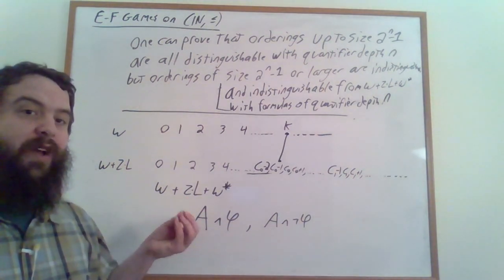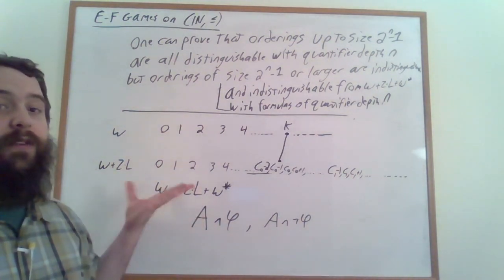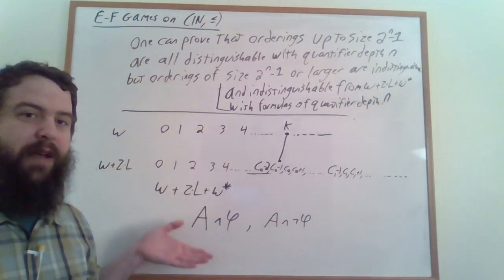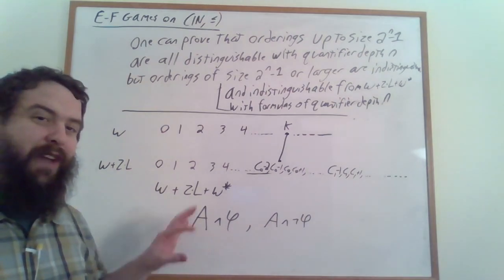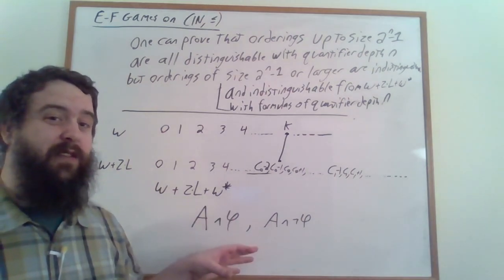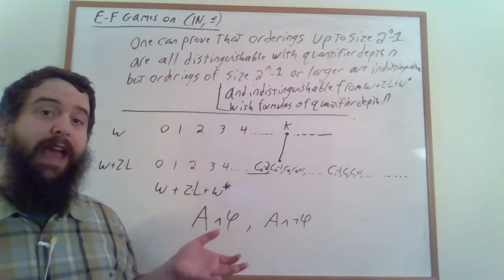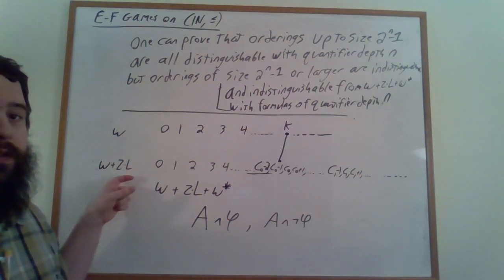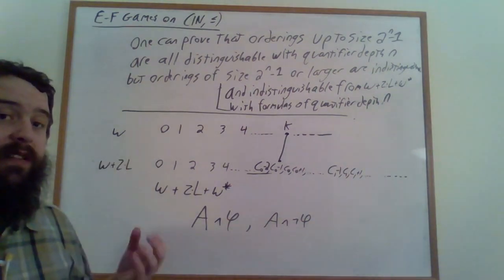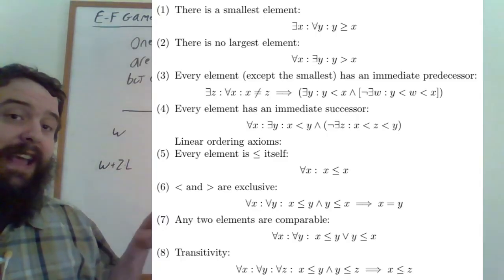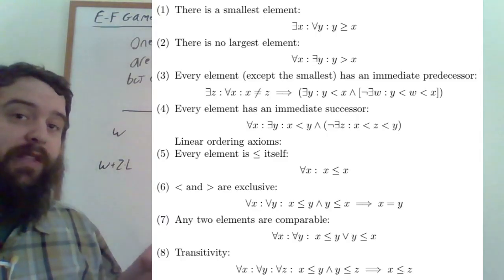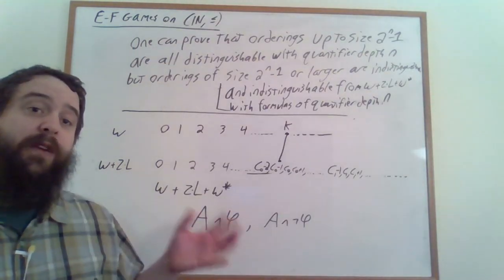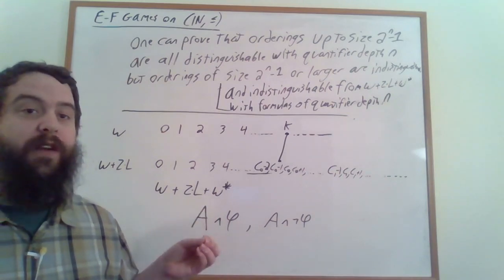Compactness allows us to go back and forth between this question of whether or not models exist and formal notions of proofs within a sufficiently robust proof system. It also allows us to not care too much about the specific details of those proof systems. So just to recap, in this video we have completely classified what all of the non-standard models of the natural numbers as a linear ordering look like, as well as provided a complete axiomatization of this structure, a set of formulas from which all others follow logically. I hope you can appreciate now just how powerful Ehrenfeucht-Fraïssé games can be.